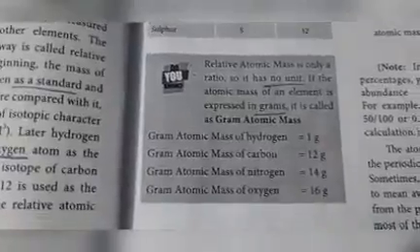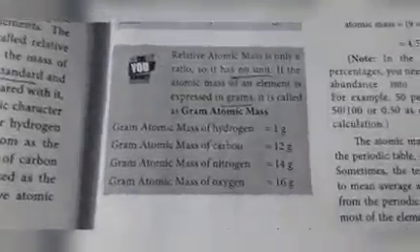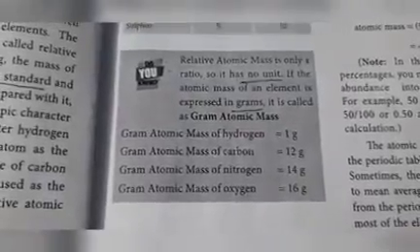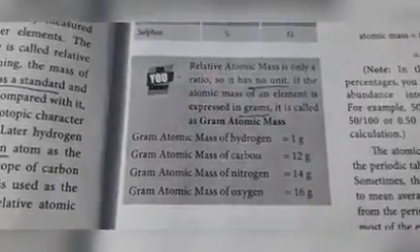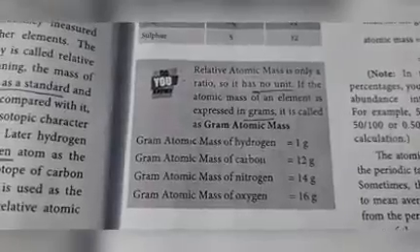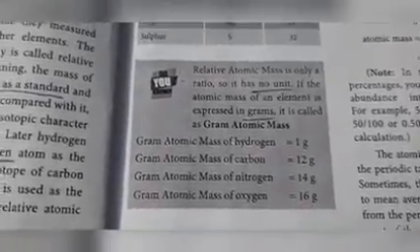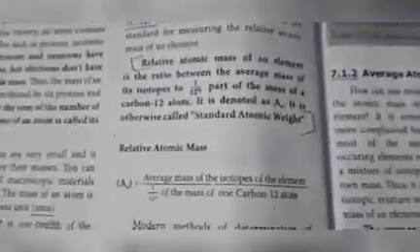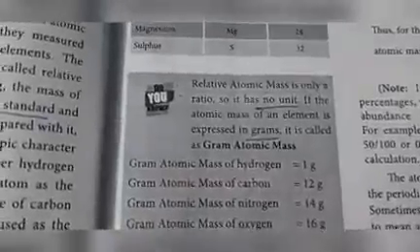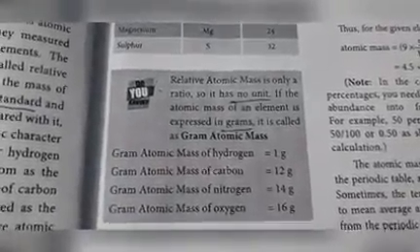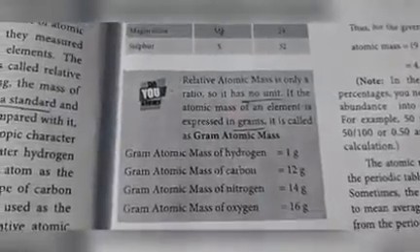And here they gave the definition for gram atomic mass. It is similar to relative atomic mass, the only difference is gram. Relative atomic mass is only a ratio, we know already, so it has no unit. If the atomic mass of an element is expressed in grams, that is called gram atomic mass.